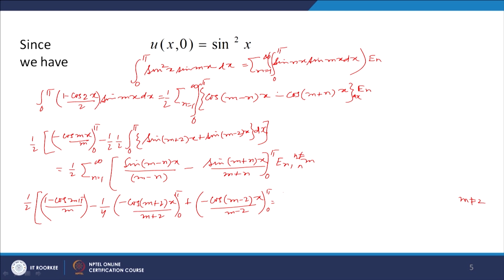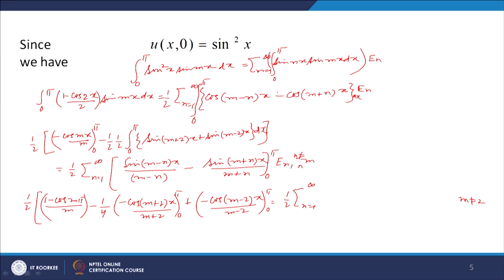So, we can say that sigma 1 by 2 sigma n equal to 1 to infinity. Okay, this quantity becomes 0. So, we can say that we have to consider m equal to n. Okay, this quantity inside the bracket becomes 0. We cannot determine this thing E n. So, let us put m equal to n. When we put m equal to n, what we get?